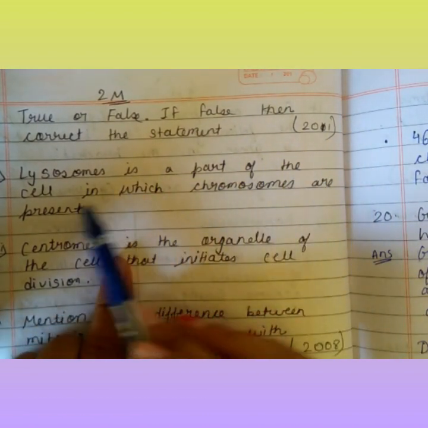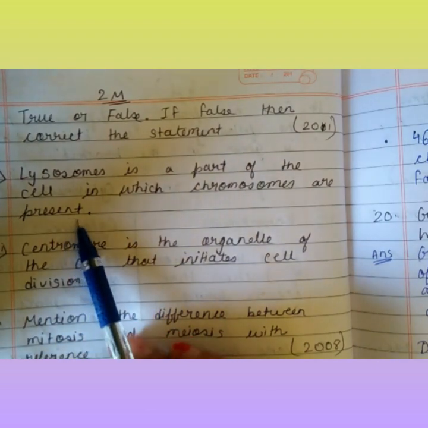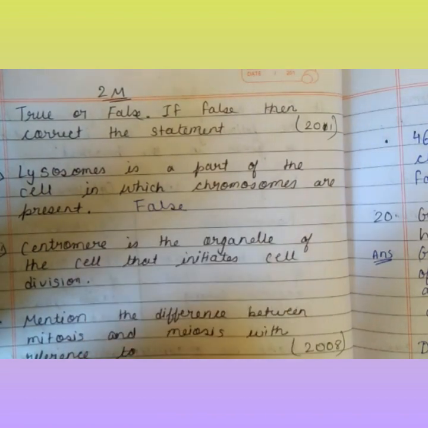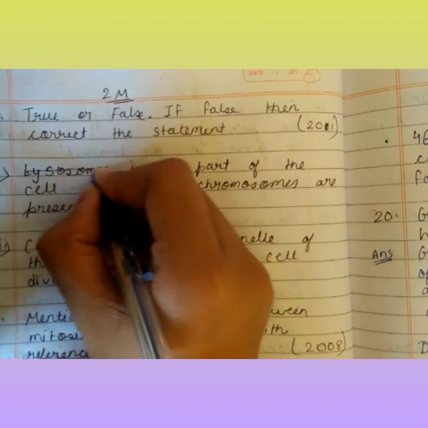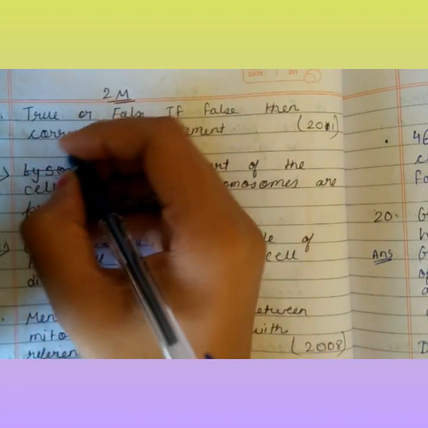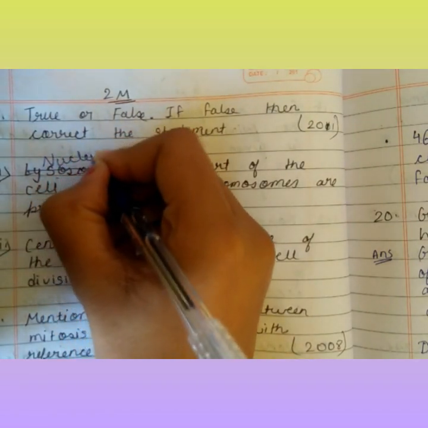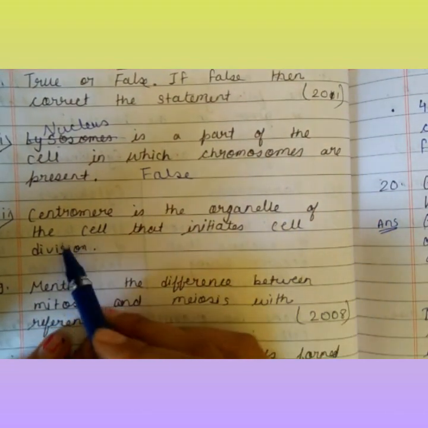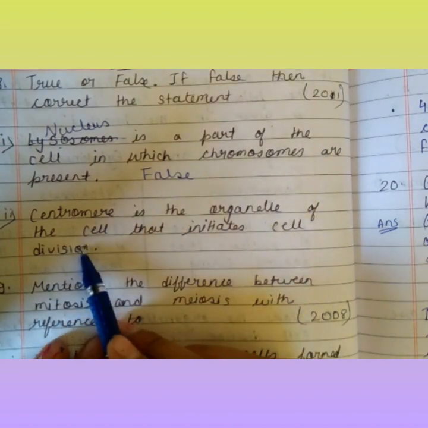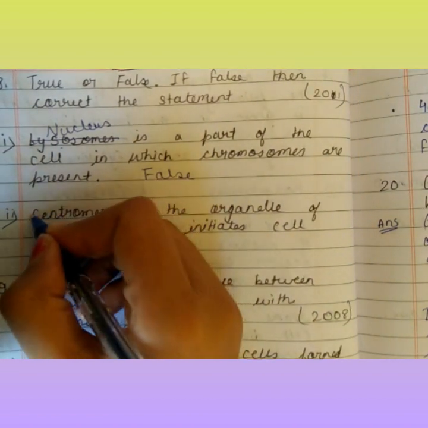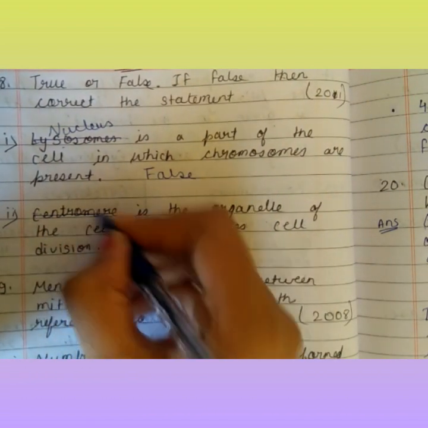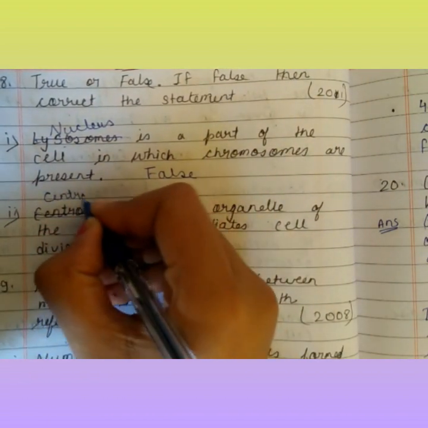Lysosome is a part of the cell in which chromosomes are present. This statement is false. What will be the correct one? You have to just replace one word. In place of lysosome, it will be nucleus. Then, centromere is the organelle of the cell that initiates cell division. This statement is also false, and in place of centromere, it will be centrosome.